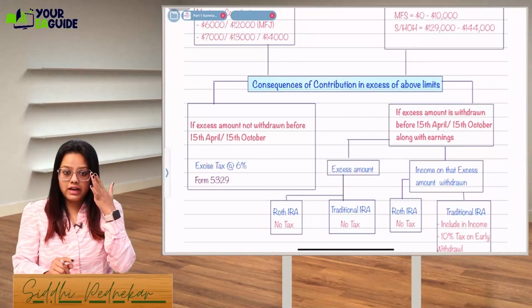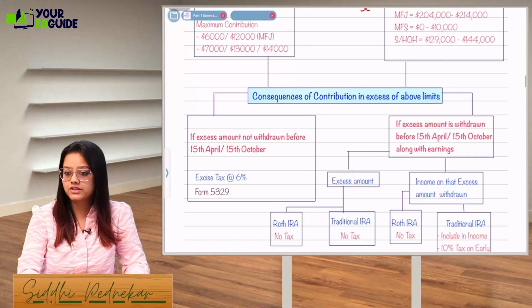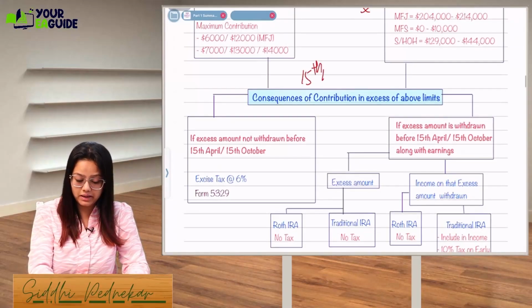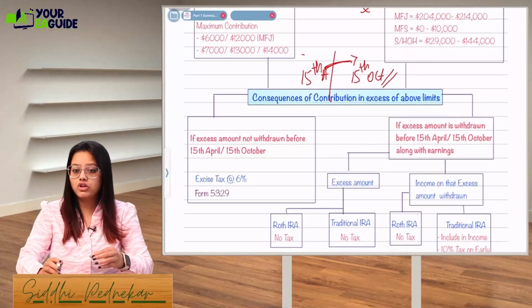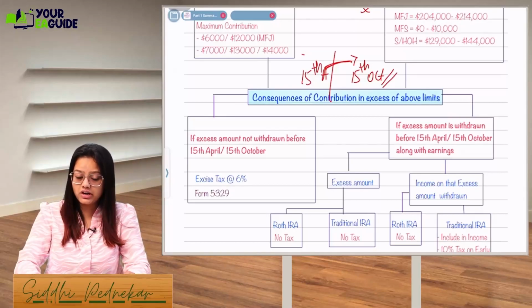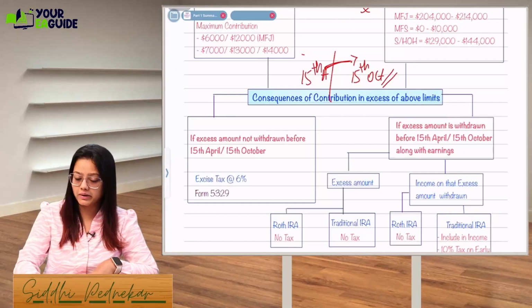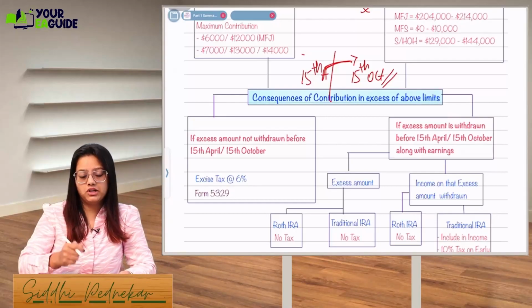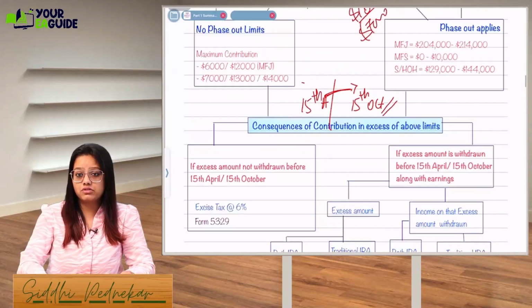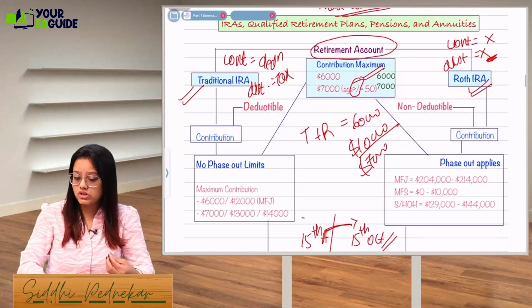What is the due date of filing the tax return for the 1040? It's, guys, 15th April, everyone knows that. And the extended due date is 15th October. So you have the option to withdraw the extra contribution before 15th April or before 15th October. Whenever you are going to file the return, before filing your tax return, make sure to withdraw your excess contribution. What is the excess contribution? Anything contributed over $6,000 or $7,000.